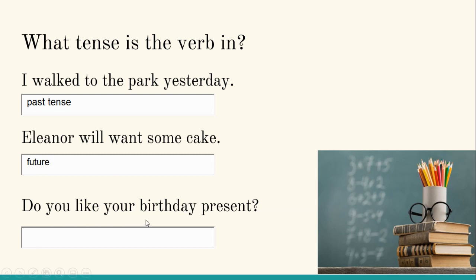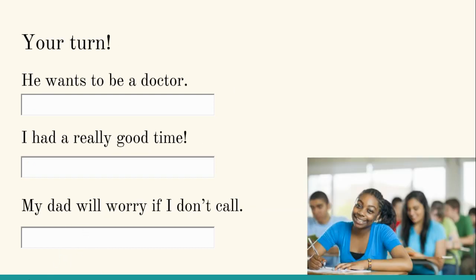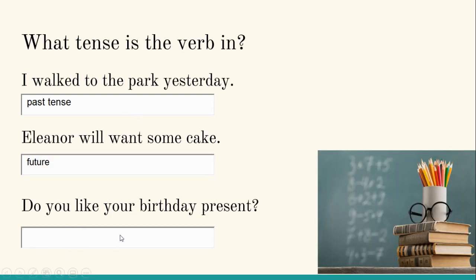Finally, we have "Do you like your birthday present?" So we can find like as our verb, and we can look at the lack of an ending here. It doesn't have an -ed, so it's probably not past tense. There's no will or may or might in front of it. So we can say that this person is asking if the other person likes their birthday present. Likes would mean right now, in this moment. Do you like the birthday present you were given? So this is in the present tense.